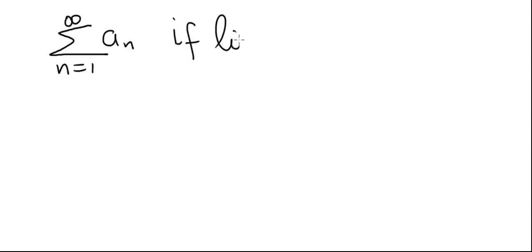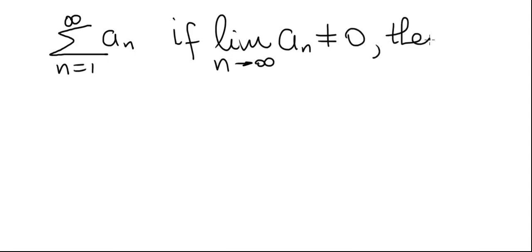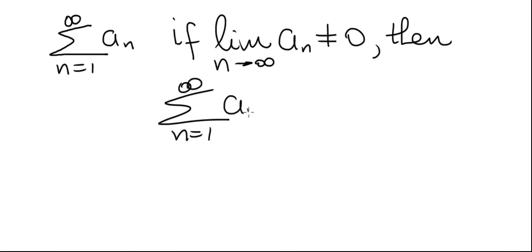We're going to verify the test for divergence. That is, suppose we have a series from 1 to infinity of an. If the limit as n goes to infinity of the sequence that gives us a series is not 0, then the series diverges.